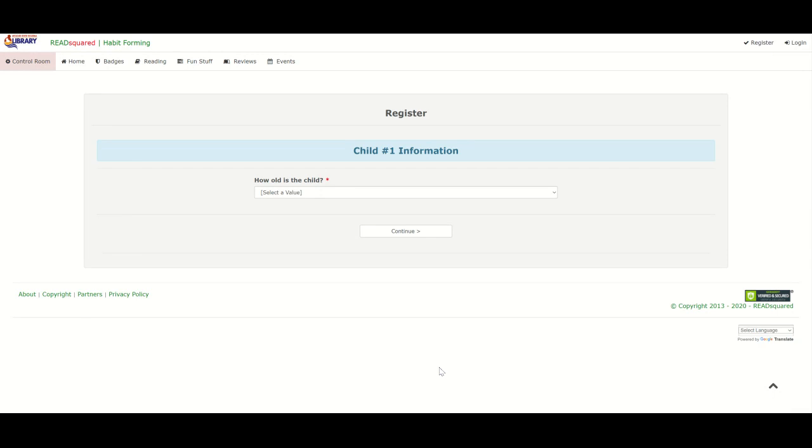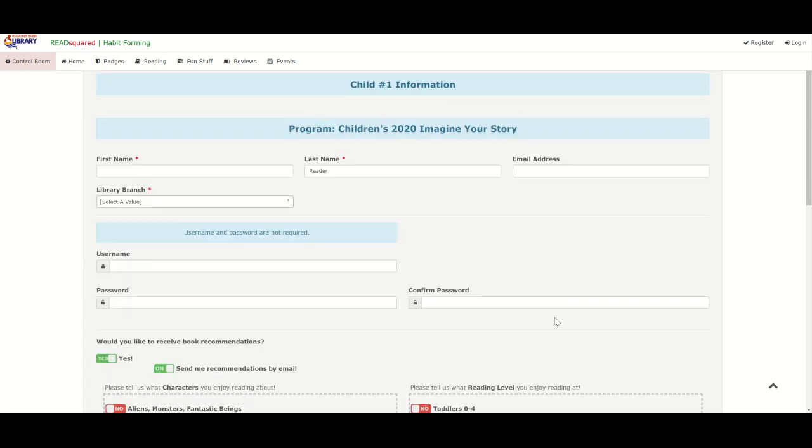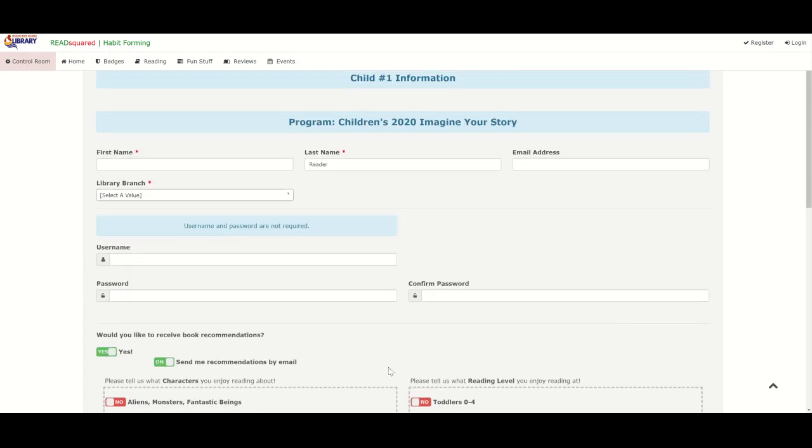Here, after you've registered the adult, I should say, given the adult's information, now here's where you add your children. Let's go ahead and give Jane a 5-year-old daughter. We're going to continue. And here's where you have the children's information. Of course, there is no username or password or anything like that because that will be the adult's responsibility for the account. We're going to name her Olivia, last name Reader.